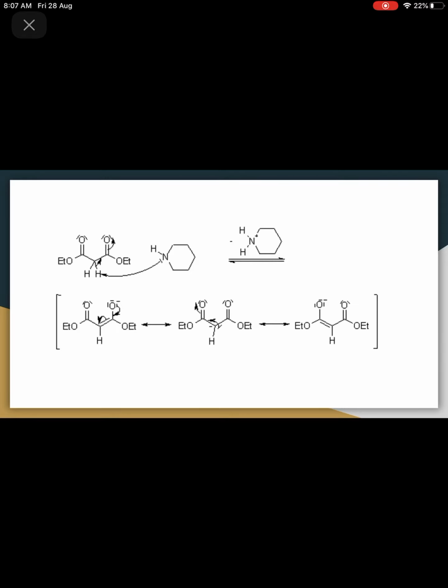So this is the mechanism. We have taken diketone, right, which has active methylene compound, right, and this is base. So this base will abstract this proton.